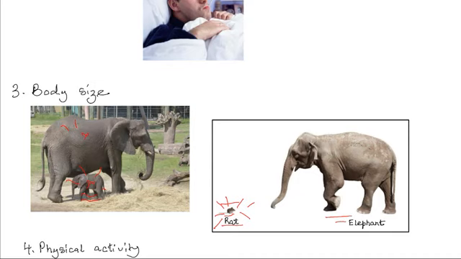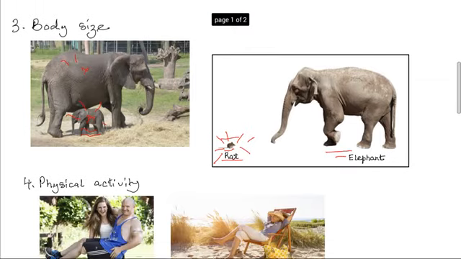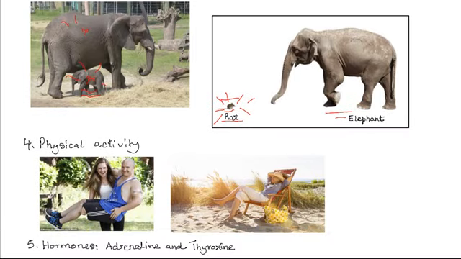Physical activities is another factor. This lady here is carrying a much heavier man. Therefore, she is using a lot of energy. So the rate of her tissue respiration is much higher compared to this lady who is relaxing by the beach.